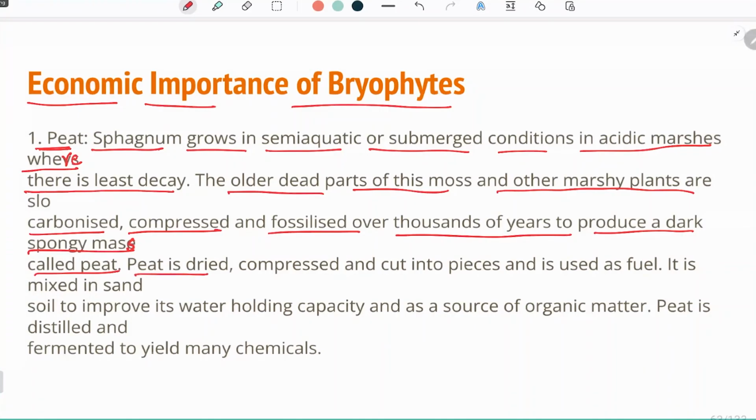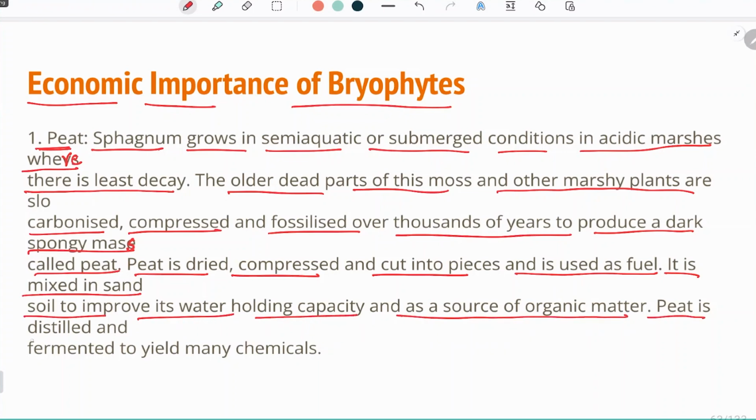So peat is dried, compressed, and cut into pieces and used as a fuel. It is mixed in sand and soil to improve its water holding capacity and as a source of organic matter. Peat is distilled and fermented to yield many chemicals. So, a fossilized form of sphagnum, which is called peat, has innumerable uses.